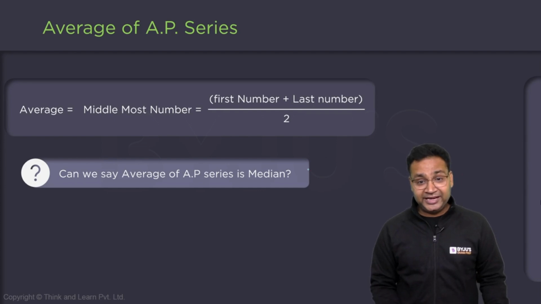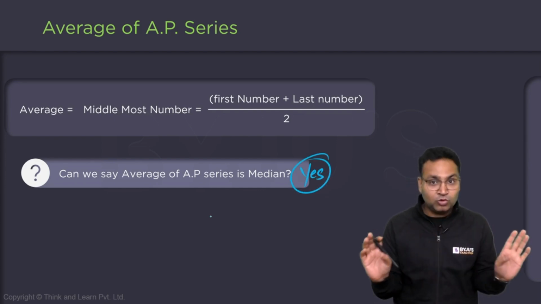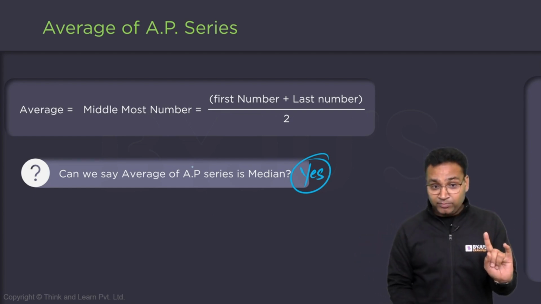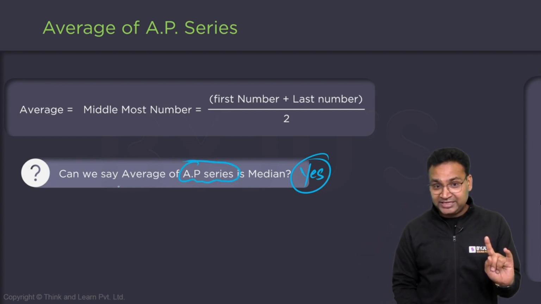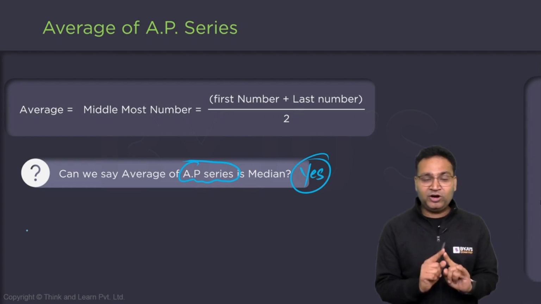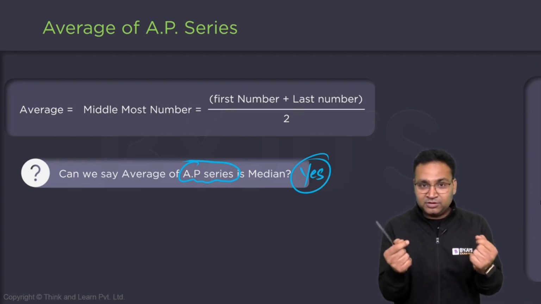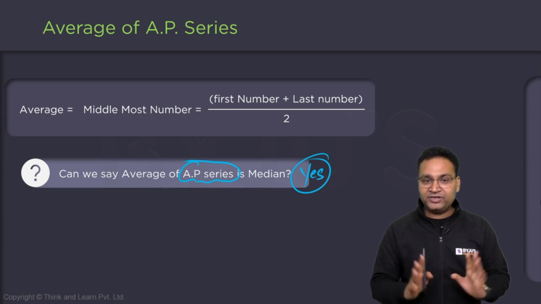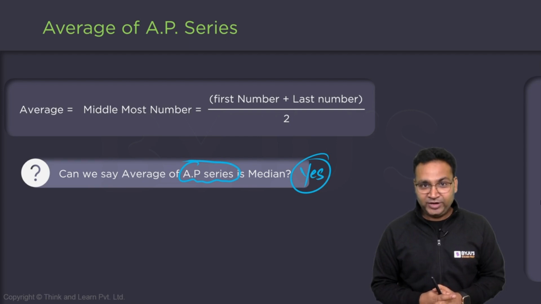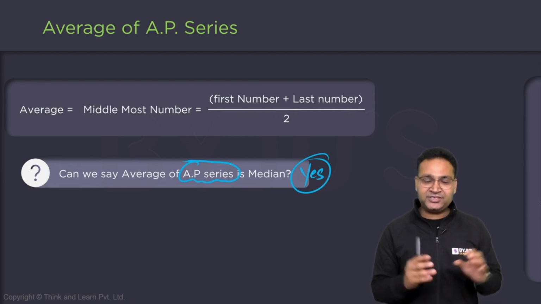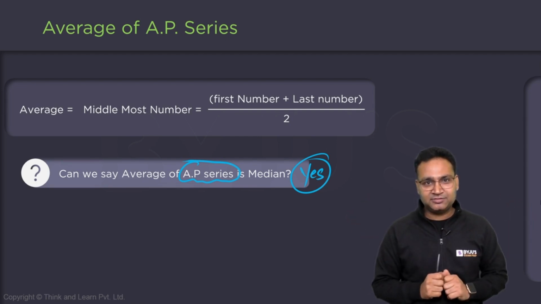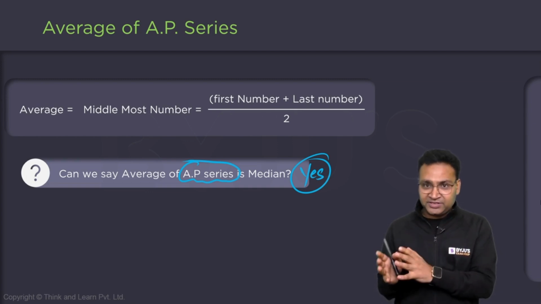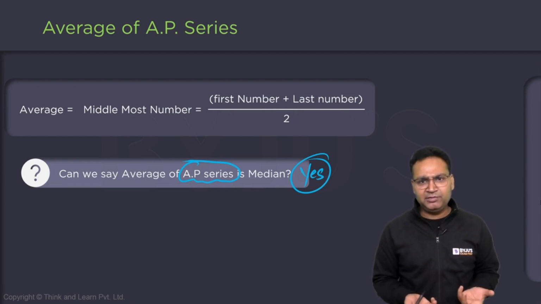Yes. Can I say average of any group of numbers is median? Remember, the important term here is AP series. Until you have figured out that the series is an AP series, you cannot say the average is a median. You can only say that average is between the lowest and the highest. But if it is an AP series, the average is the middlemost number.